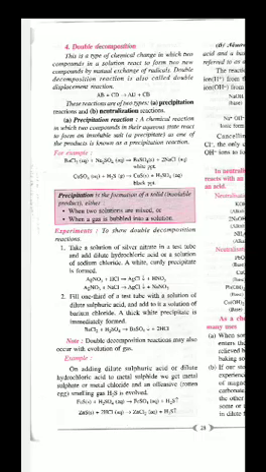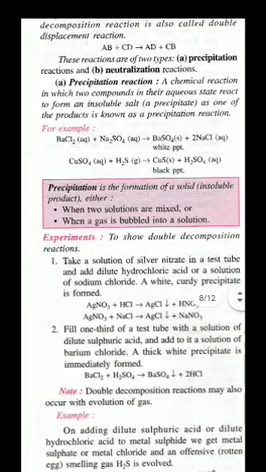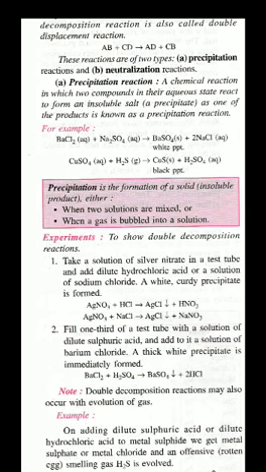Here one example is given, barium chloride plus sodium sulfate. Children, here clearly you can see that barium displaces sodium, and it forms barium sulfate plus sodium chloride. Sodium chloride is a salt solution which is dissolved in water.